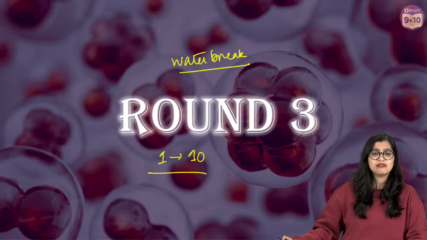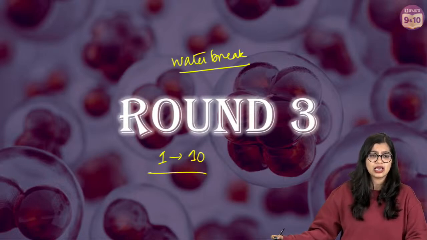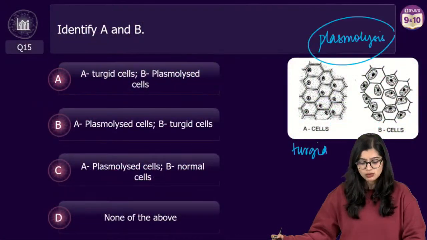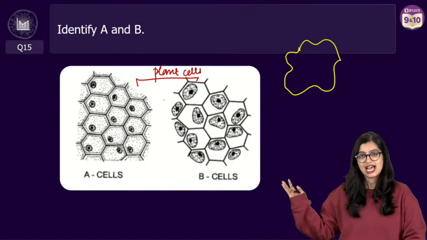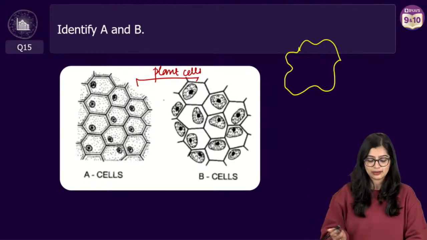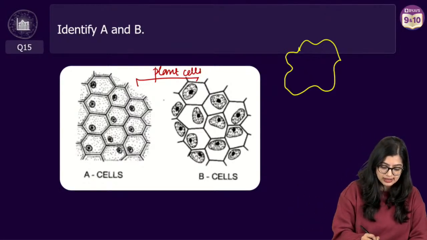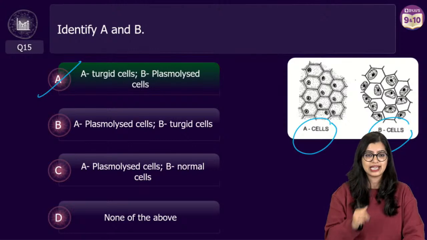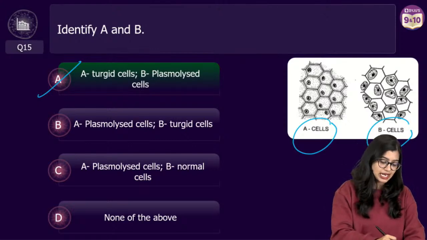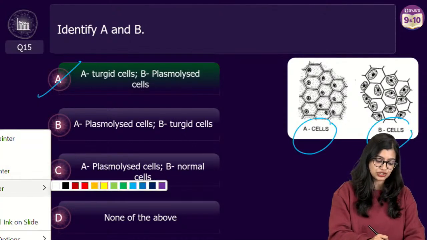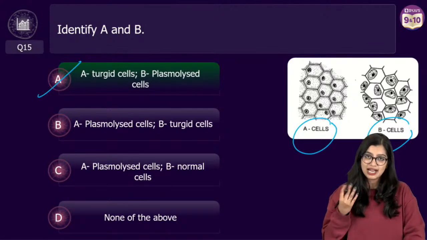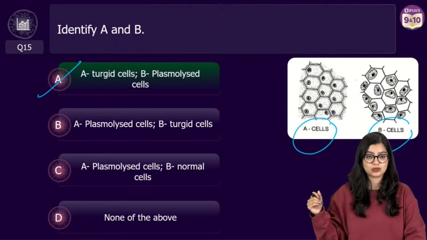Ma'am, if the cell will shrink... no ma'am, but in image A is smaller than B. I'll go back. A is not smaller. See, it's a hypothetical one. They'll not give you the exact one. But what we need to focus on is this part, right? So here they're just trying to show you that the protoplasm content has shrunk. Yes? Ma'am, will these questions come in the exam? See, I hope that exact question comes so that you all will get 20 out of 20 or 25 out of 25. But similar type of questions will come.